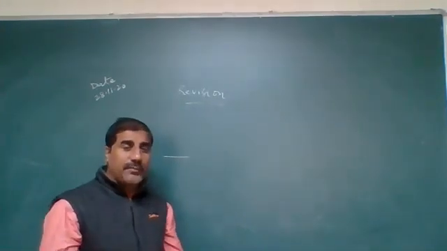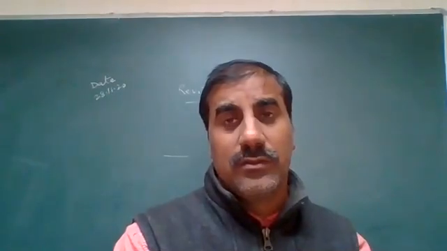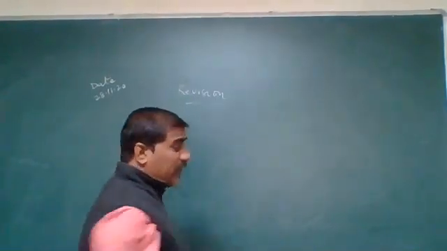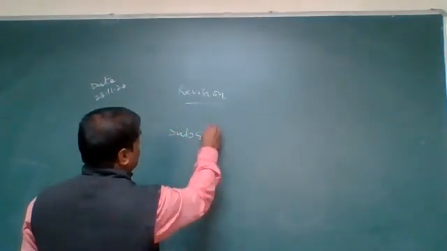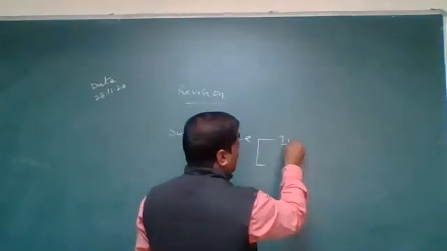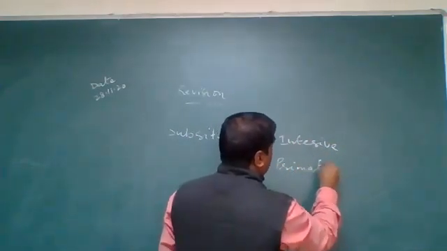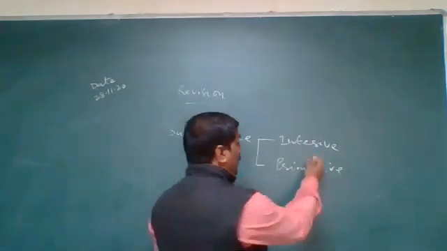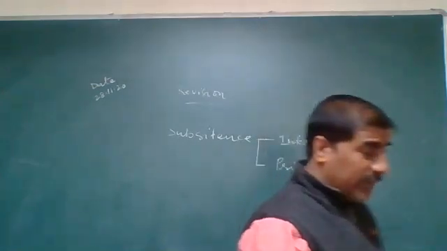Agriculture is classified into different categories. One is subsistence farming, another is commercial farming. Subsistence farming is classified into two categories: intensive and primitive.